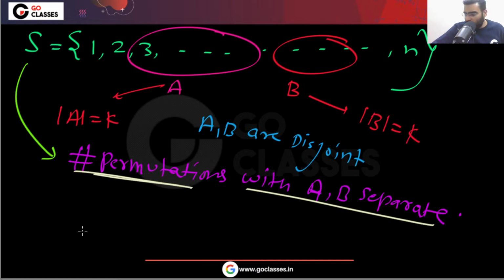Basically, for the remaining elements, first of all, there are total n positions.